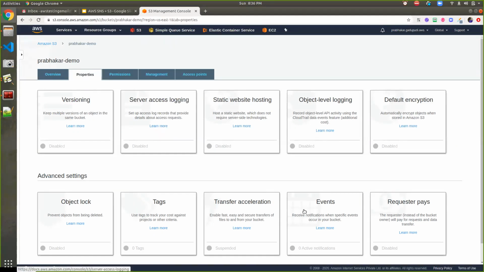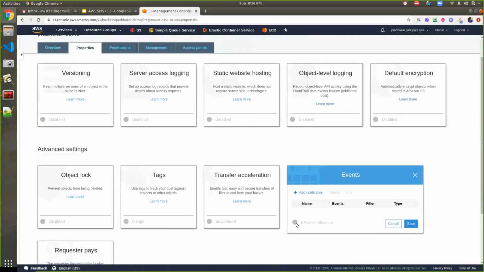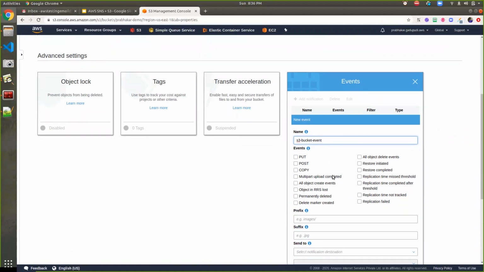On the properties, here is Events. You can click on the events, and if any events are already available, you can delete those and click on add event. This event, I'm calling it S3 bucket event. Then choose in which cases you want to trigger the event: when you post, when you copy, or when you upload a multipart upload.